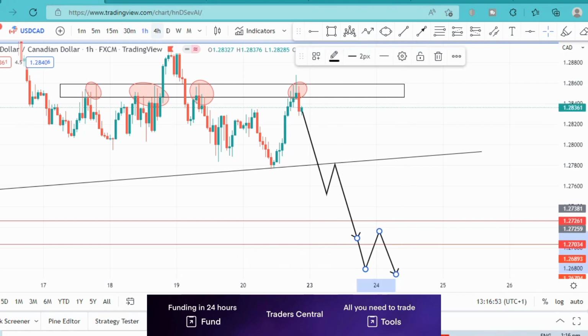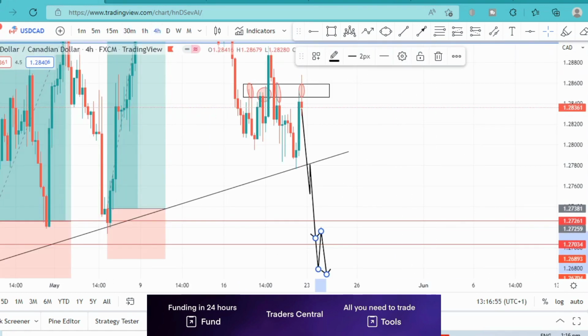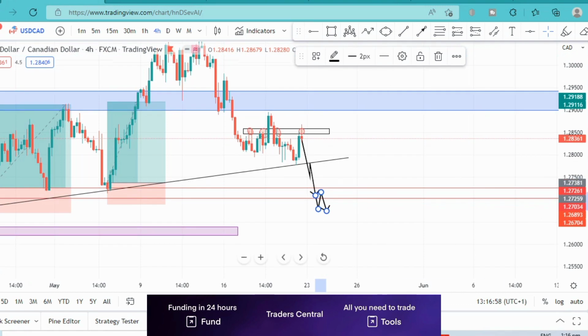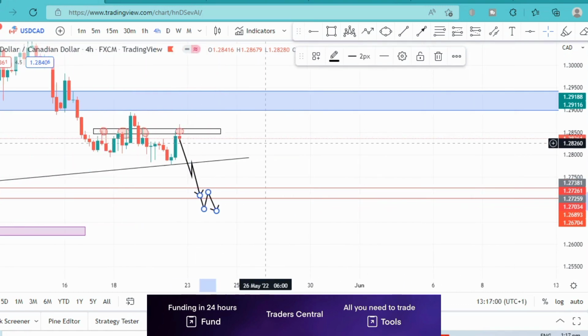And if we go back to the 4-hour time frame again, on the 4-hour time frame, we can see that rejection there formed.